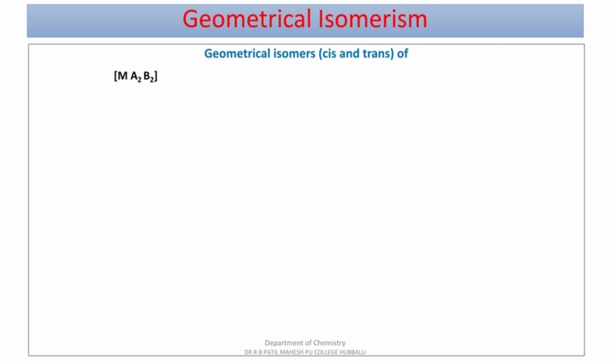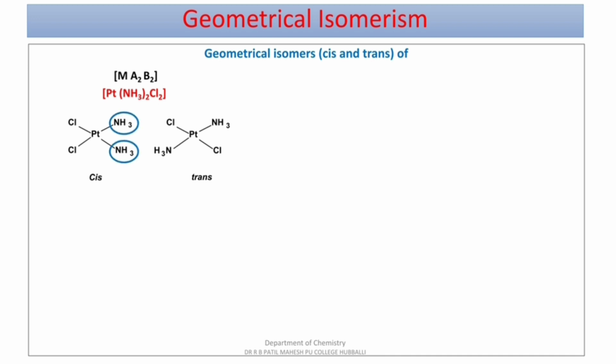We take an example for MA2B2, that is Pt(NH3)2Cl2. Here NH3 is one type of ligand and Cl is another type of ligand, and Pt is the central metal atom. The cis and trans isomers formed here are these. Here the Cl groups are present on one side and NH3 groups are present on the other side. That is the cis isomer. Whereas in the trans isomer, they are opposite to each other, with respect to NH3.